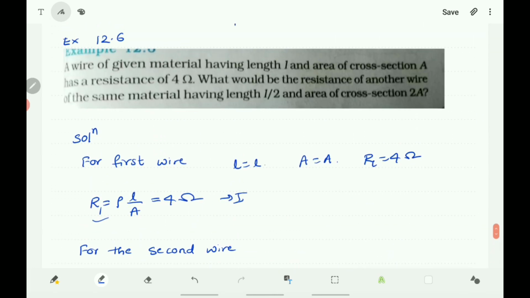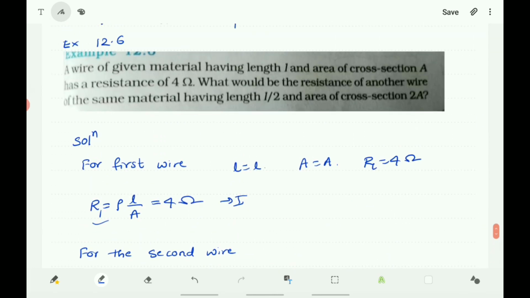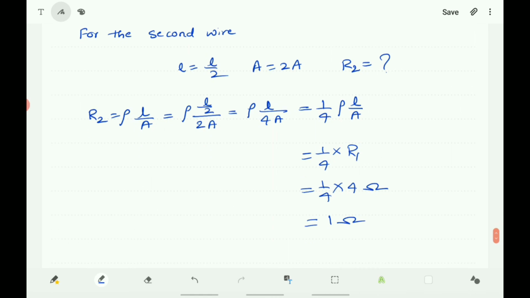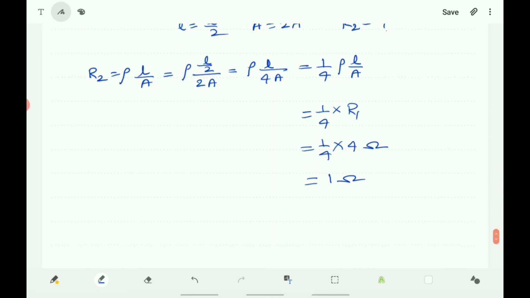So according to the question, what would be the resistance of another wire of the same material having length L by 2 and area of cross section 2A? So you got 1 ohm. The resistance of the new wire is 1 ohm. The resistance of the second wire is 1 ohm.